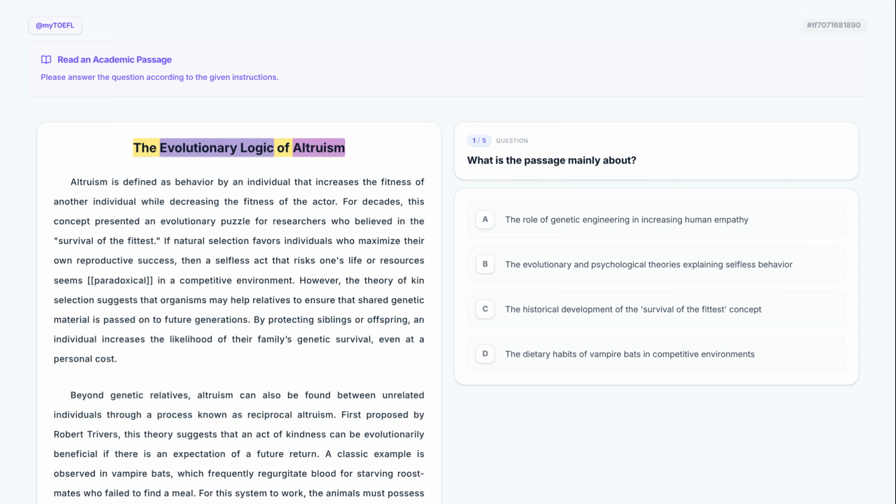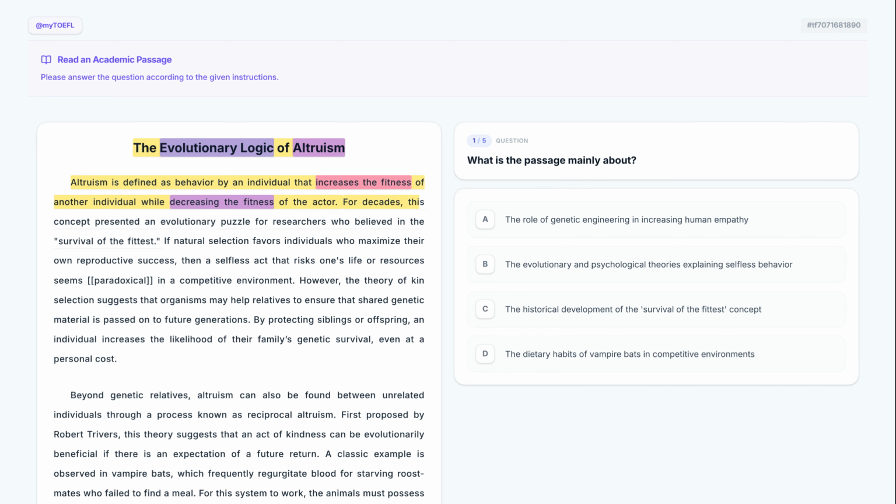survival-based explanation. Altruism is defined as behavior by an individual that increases the fitness of another individual while decreasing the fitness of the actor. This sentence provides the formal academic definition of the topic. Notice how it sets up a conflict between increasing the fitness of the recipient and decreasing the fitness of the person performing the act, which is the core tension of the entire passage.